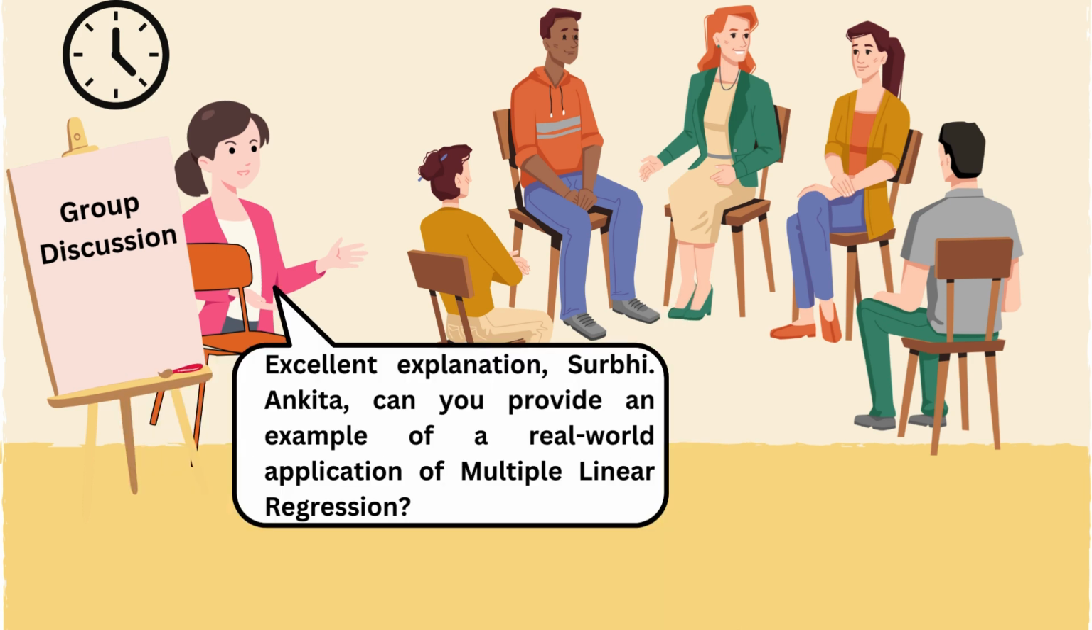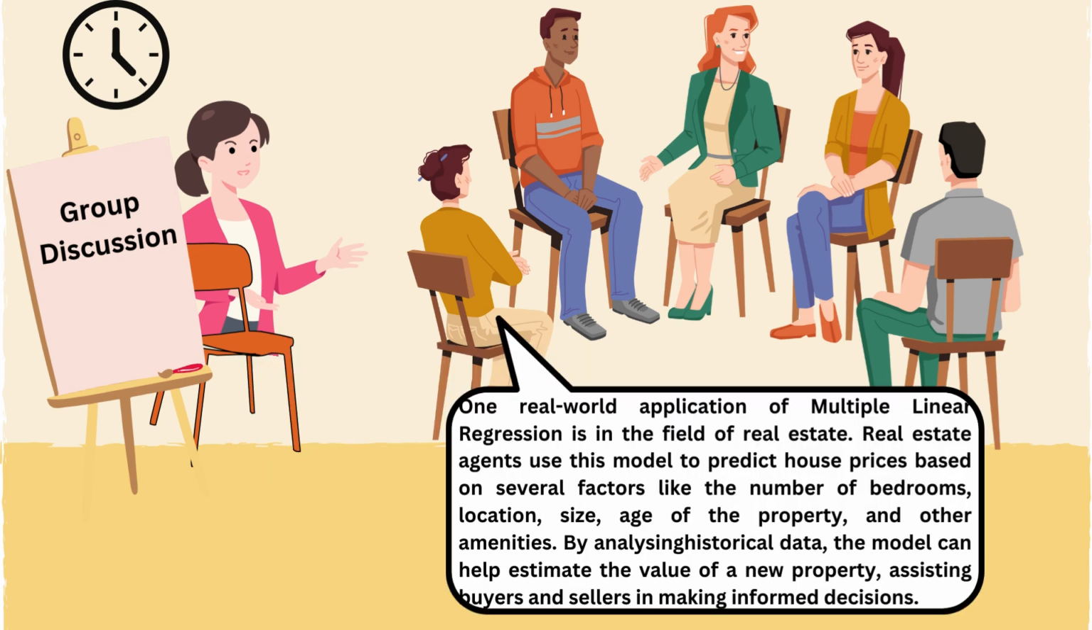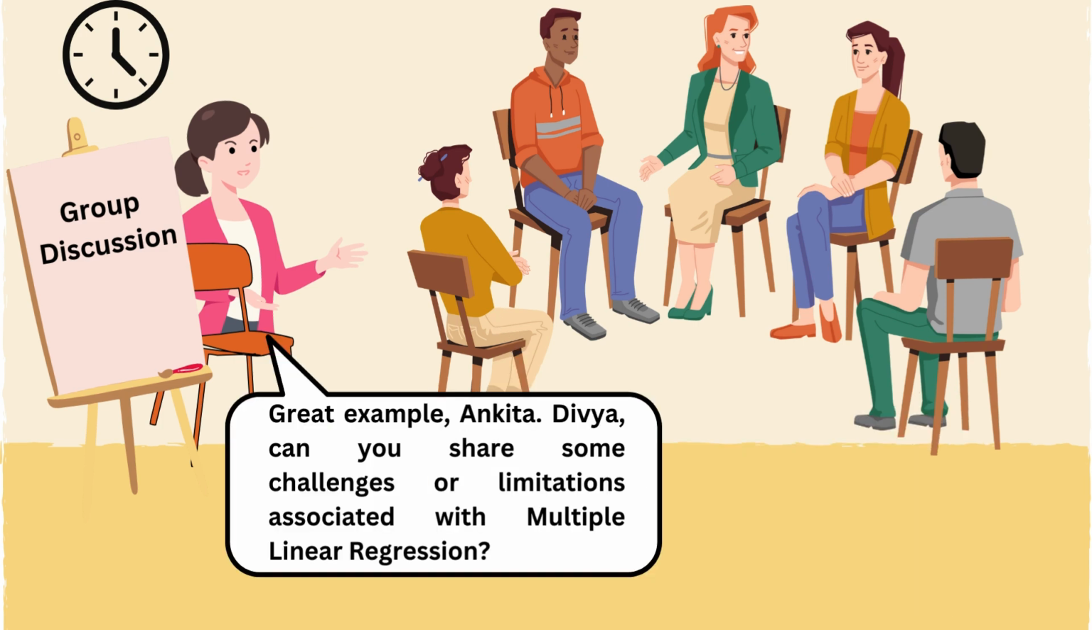Excellent explanation, Surbhi. Ankita, can you provide an example of a real-world application of multiple linear regression? One real-world application of multiple linear regression is in the field of real estate. Real estate agents use this model to predict house prices based on several factors like the number of bedrooms, location, size, age of the property, and other amenities. By analyzing historical data, the model can help estimate the value of a new property, assisting buyers and sellers in making informed decisions. Great example, Ankita.